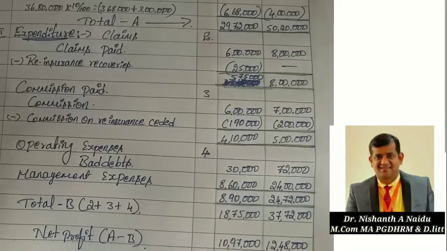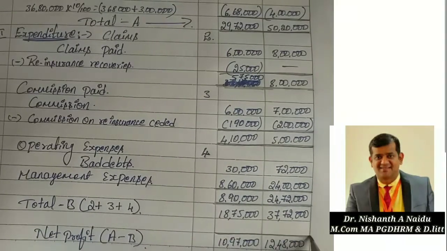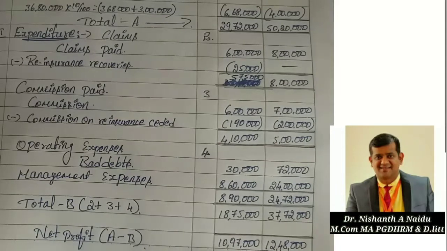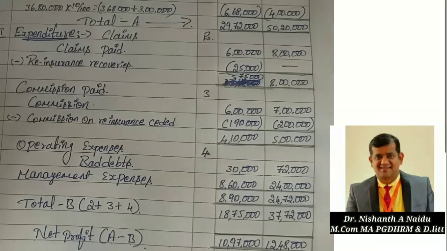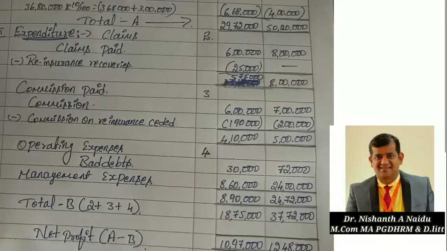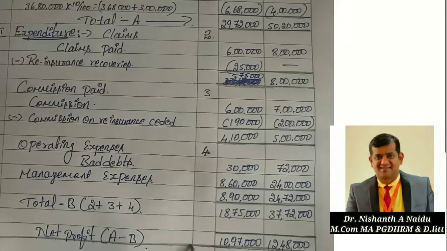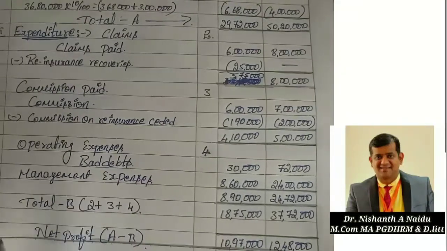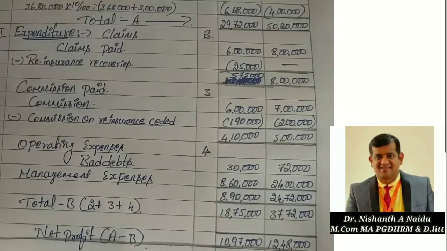Now close it down. So this is the revenue account in the books of Soumya General Insurance Company Limited.